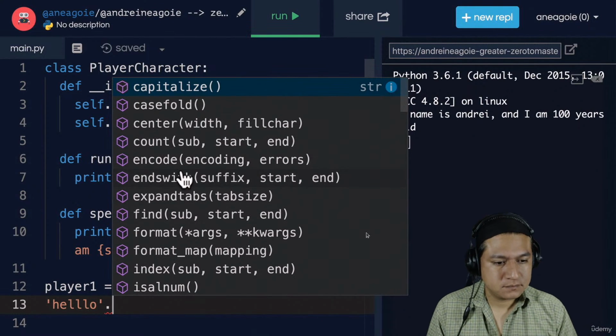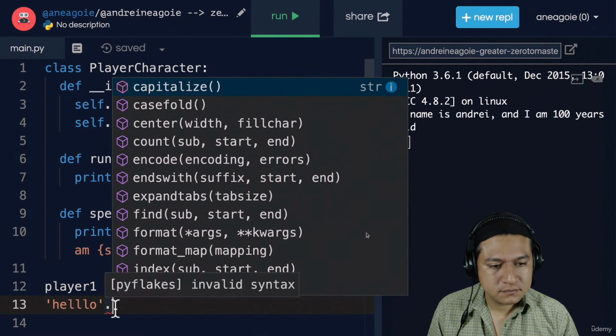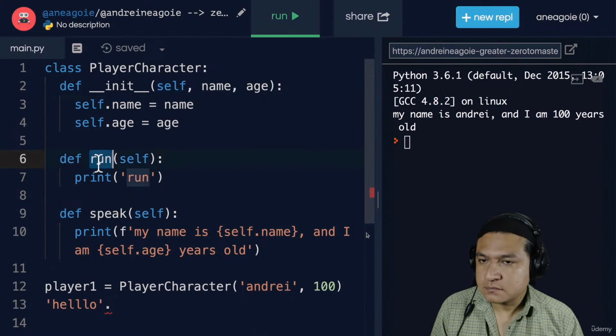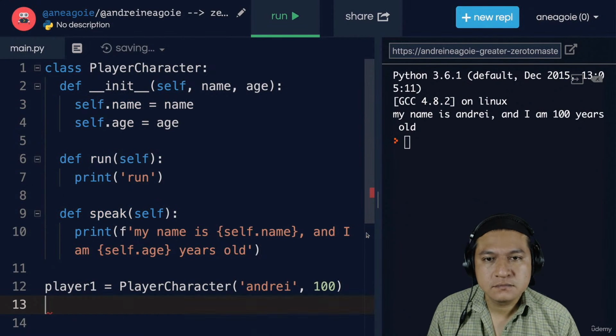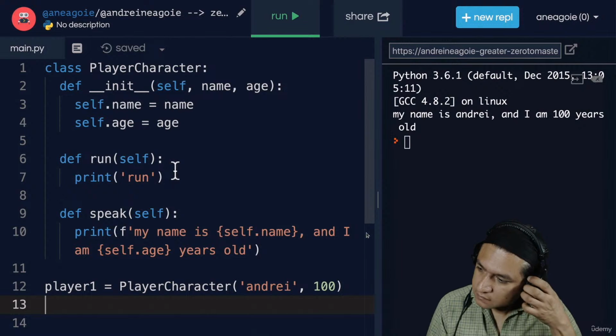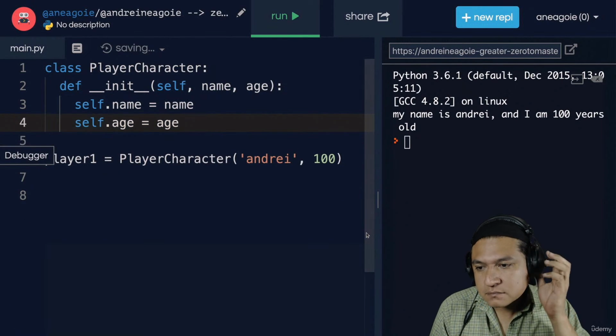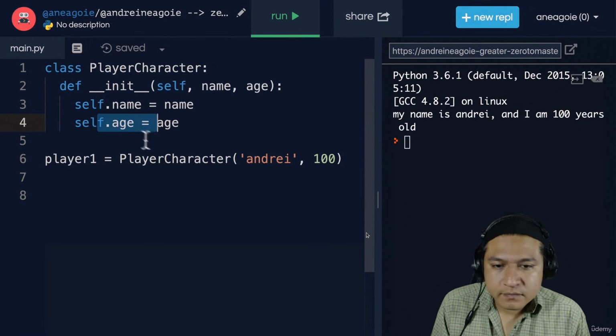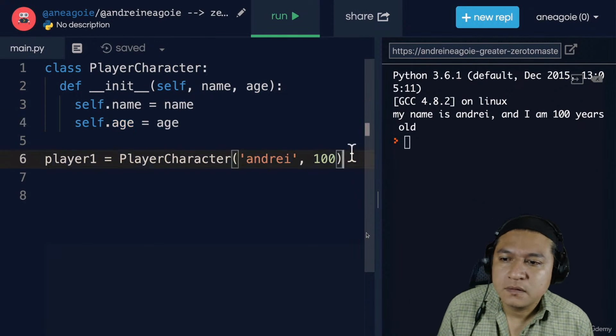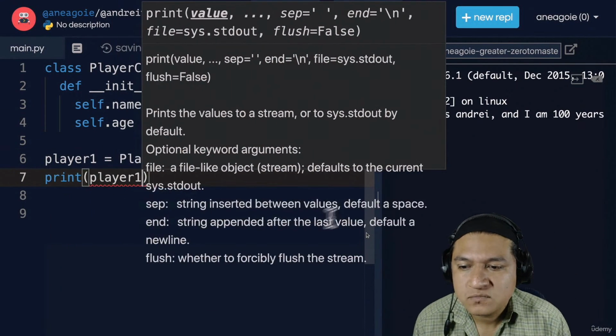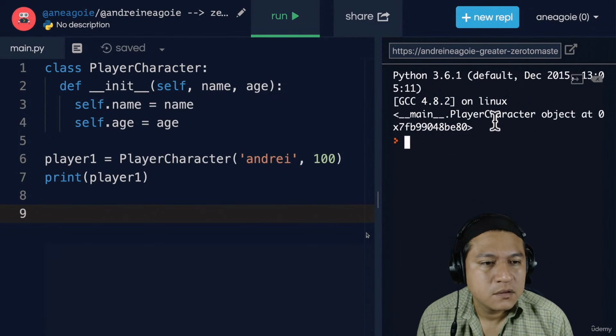I have all this functionality encapsulated for me to use. Now, why do we want to package data and functions into attributes and methods? Well, because this gives us extra power, right? If, for example, this player character doesn't have any actions, any methods, and just had attributes, well, in that case, this is kind of like a dictionary, right? It's kind of useless. If I print player1 here, and I click run, I have this player object, but I